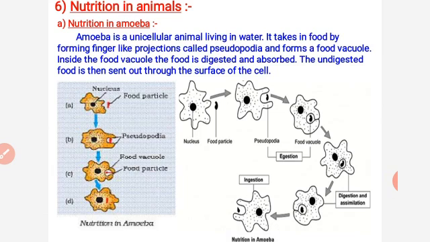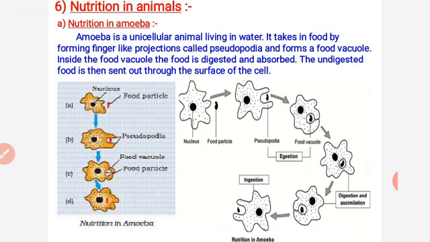Amoeba is a unicellular animal living in water. It takes in food by forming finger-like projections called pseudopodia. Pseudopodia means false feet. Actually, it's a unicellular organism and it does not have any kind of cell wall, so the membrane is very flexible in structure. That's why it can form any kind of structure. So it usually projects some kind of outer growth in the form of pseudopodia.